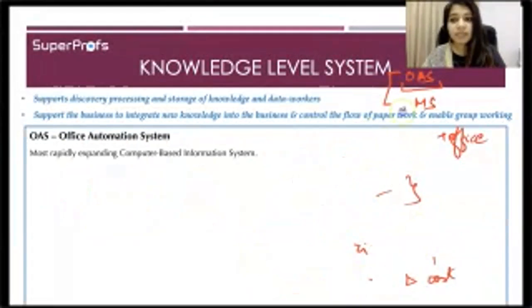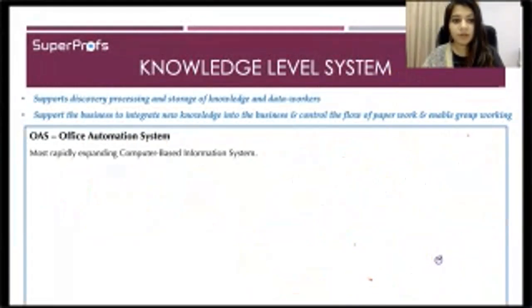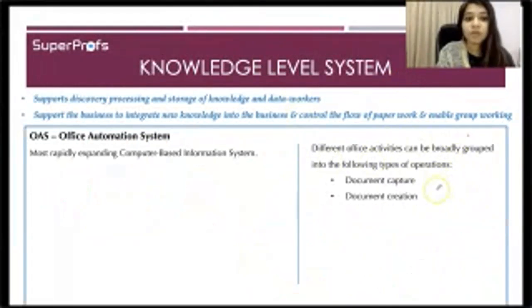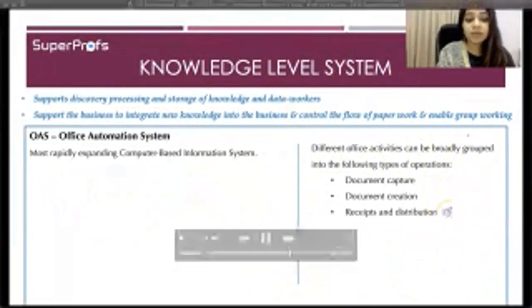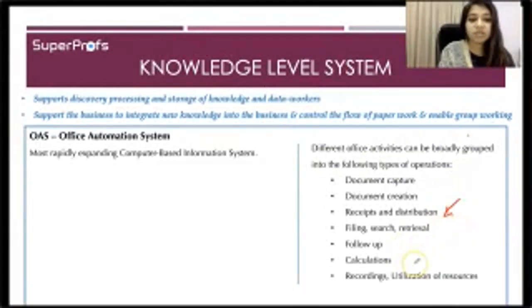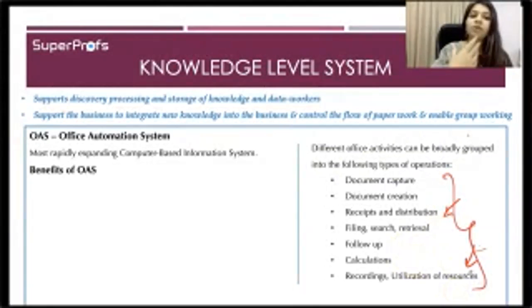Now, first of all, this is the most rapidly expanding computer-based information system. You know how many more facilities you need, or what the different activities are. So which office activities are grouped in this? As I mentioned, document capture, document creation, receipts and distribution, filing, search, retrieval, follow up, calculations, recording and utilization of resources. All these activities can be done through an office automation system.